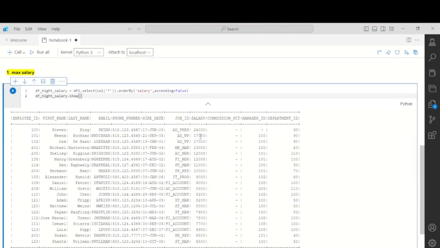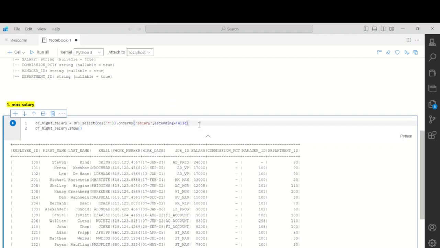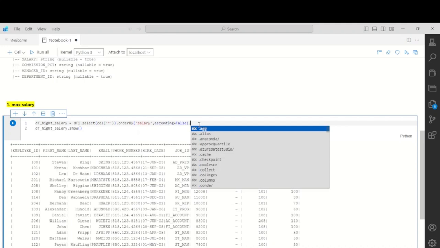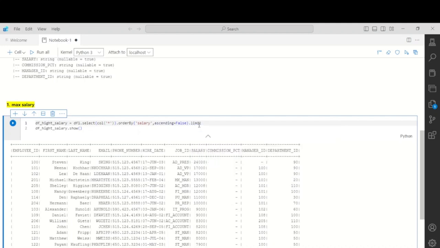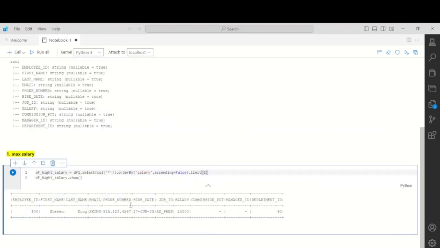Now if you look here, this employee, Steven, is getting the higher salary. We want only the first employee's detail, so we will limit our result to 1. It will select the first highest, like in SQL when you select the top one record. Similarly, we have to do it here also. So we got our first KPI, max salary.